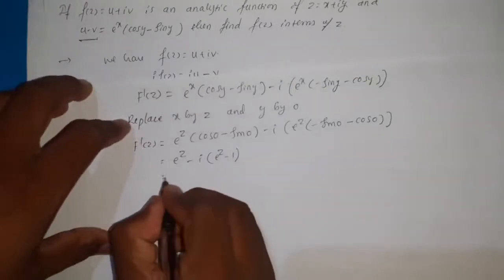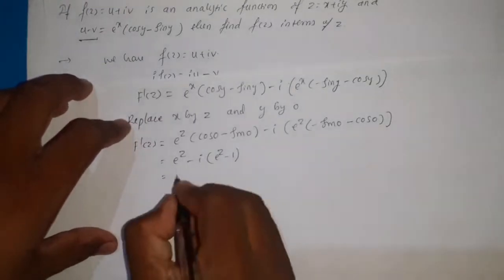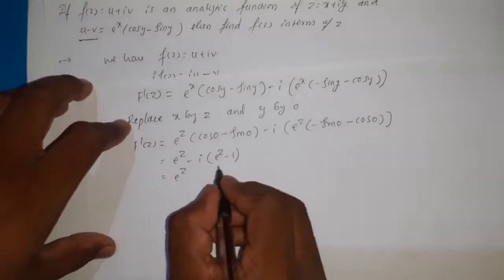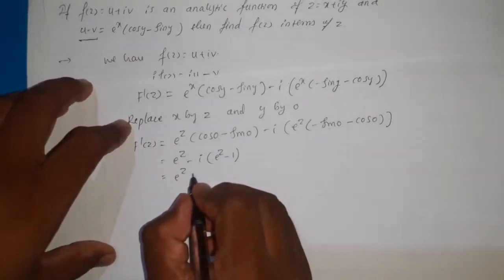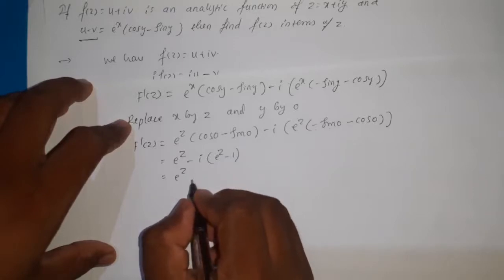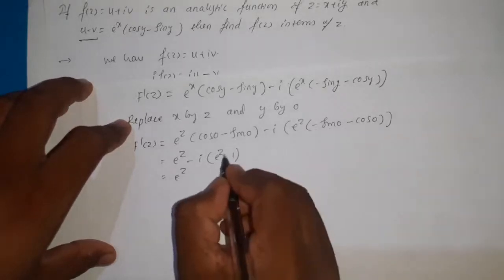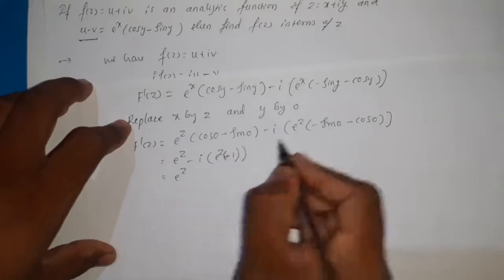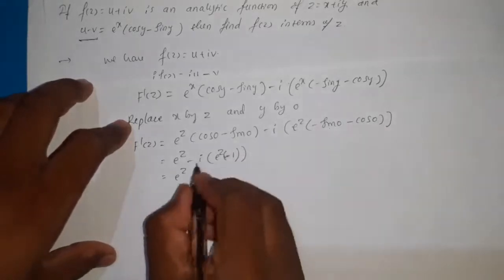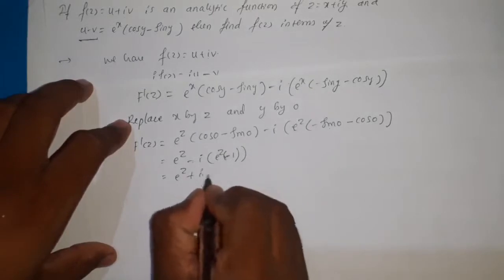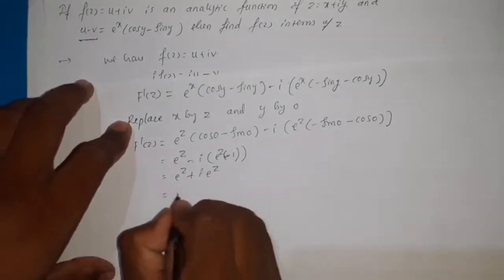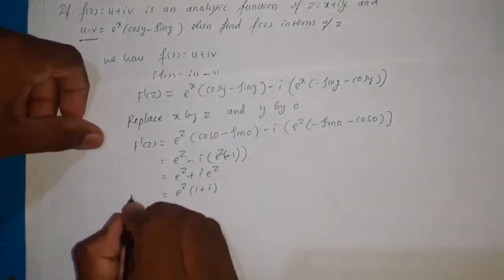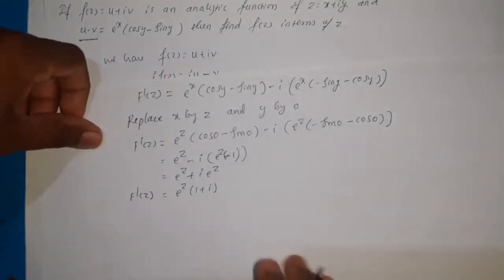Now it is e power z multiplied by minus 1. Now minus into minus becomes plus I into e power z. So e power z is common, remaining 1 plus I, which is equal to f dash of z.